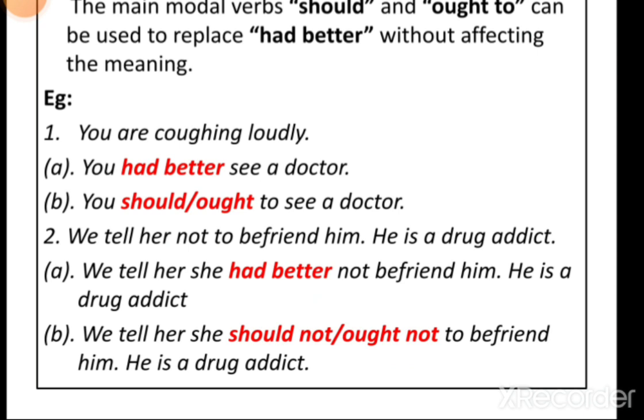Now see how it can be replaced by should. You are coughing loudly. You should see a doctor. So how ought to replaces had better: you are coughing, you ought to see a doctor. Understand? So should and ought to can be used to replace had better without affecting the meaning. So here we can use should and ought to for replacing the semi-modal verb had better but without affecting the meaning.